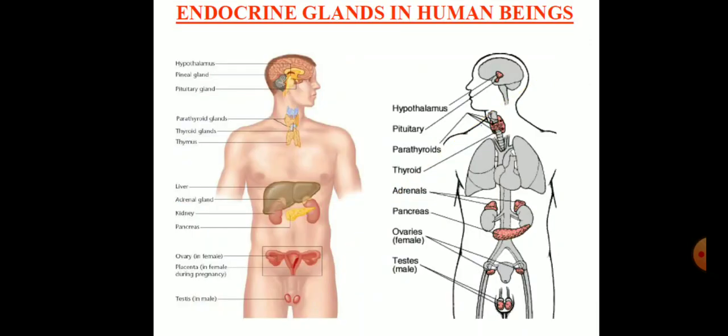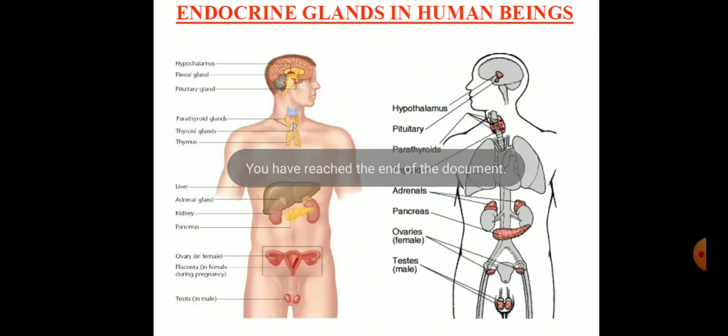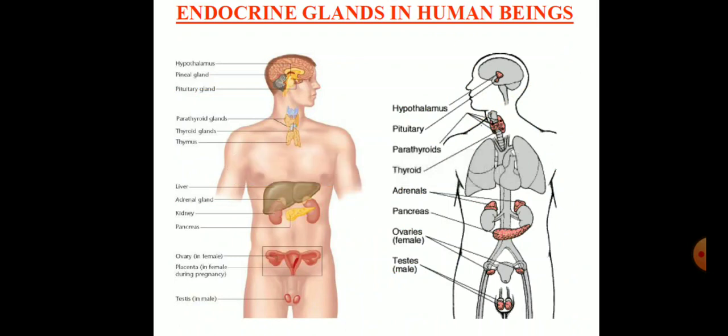So in this diagram, we can see that there are different types of glands which secrete different types of hormones. But for our syllabus, we have only a few glands which secrete different kinds of hormones. So this ends your topic, control and coordination.